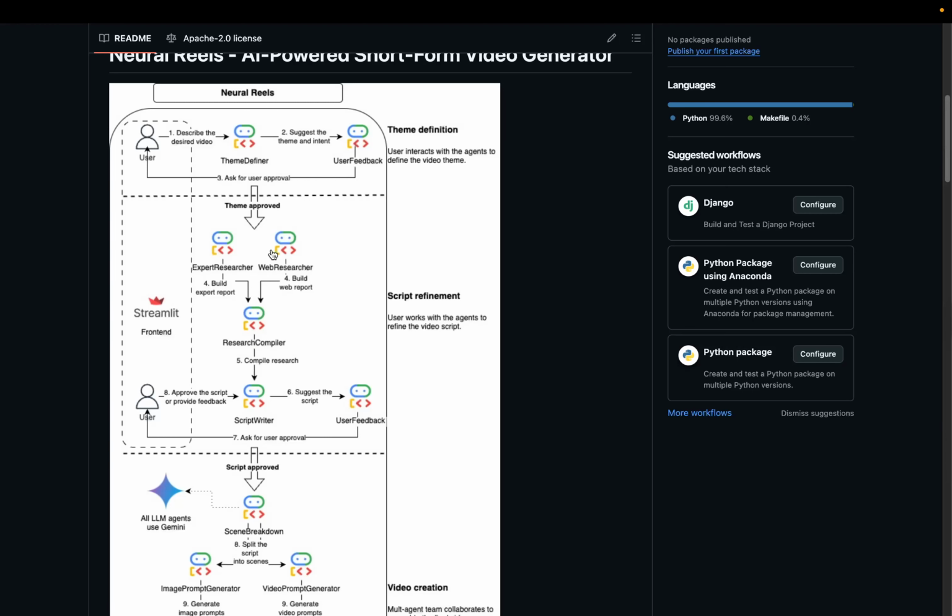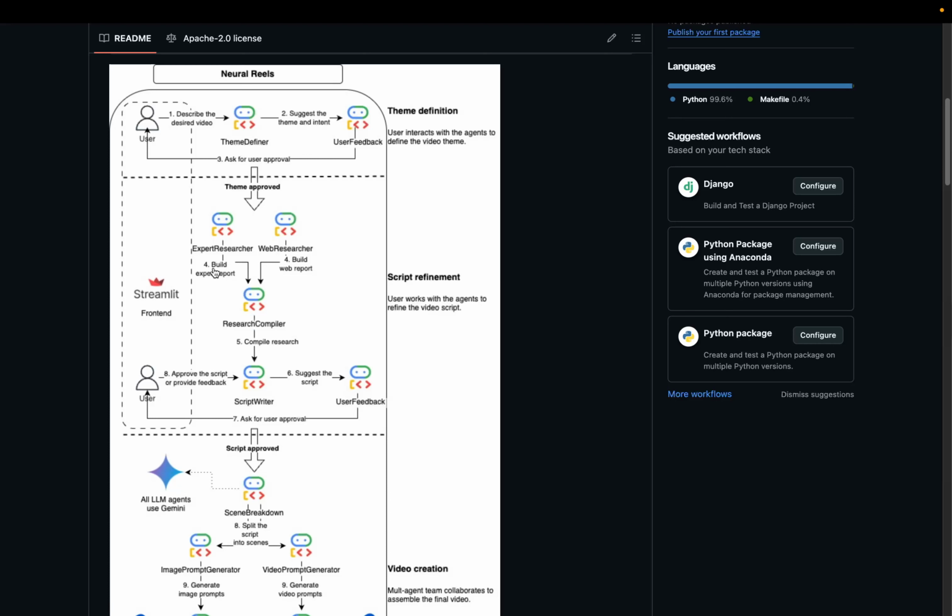I do have two agents that run. The expert agent, which is basically an LLM that will create a report from the theme that I want. In this case, it was the 6 labors of Hercules. And this is like a larger version of Gemini, so Gemini Pro will create a report about this theme.